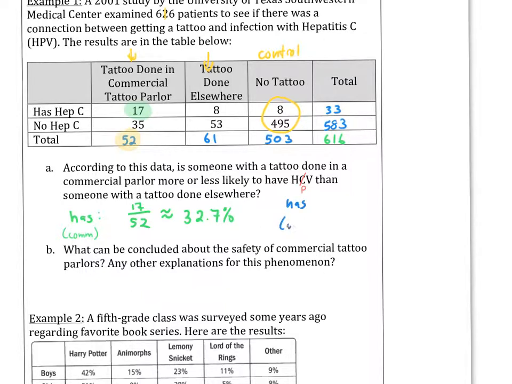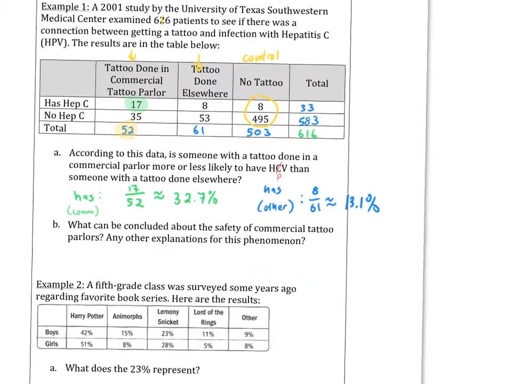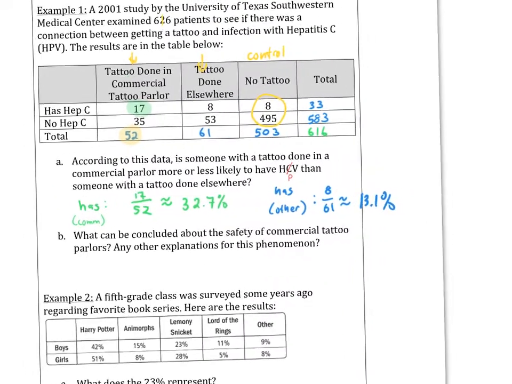And next has, and that's at an other. And it doesn't necessarily say that this is where you get it, but it could be where you've gotten it. So now in this case, it's going to be 8 over 61. So that one there is 13.1% for tattoos done elsewhere. And notice that the numbers are actually relatively close, 52 and 61. So these are people with their friends or, I don't know, some non-commercial entity.